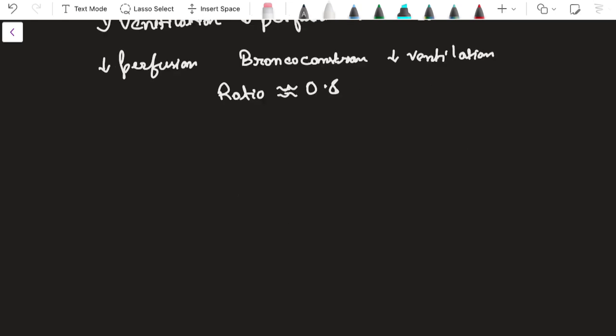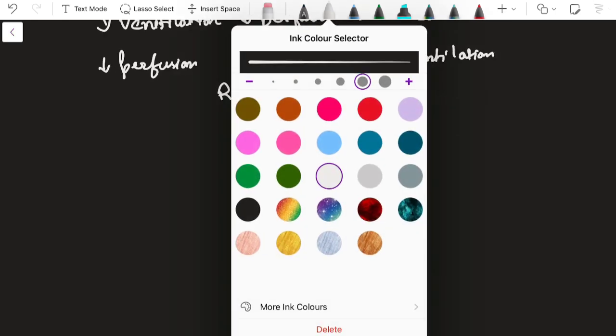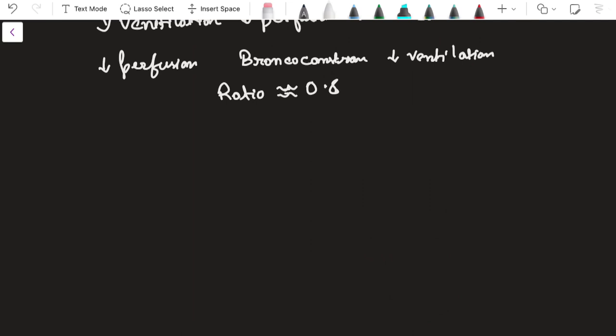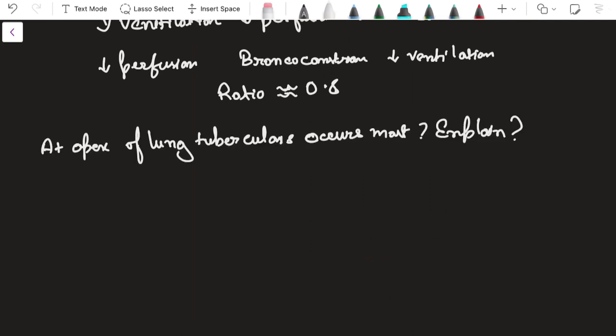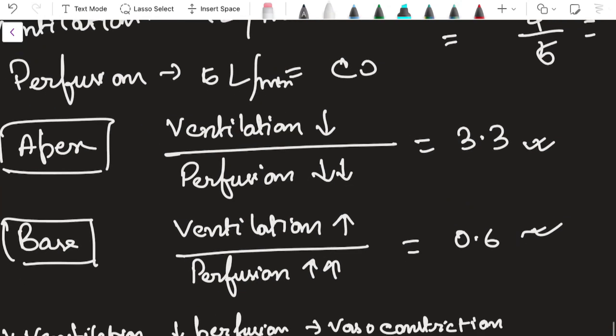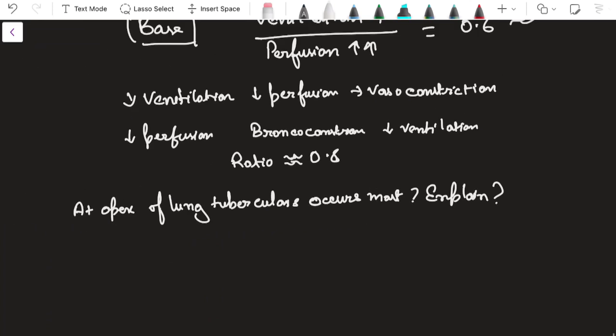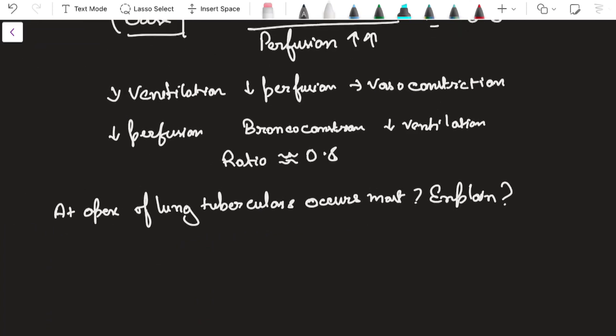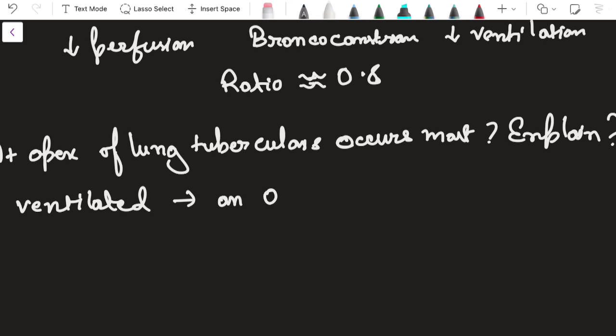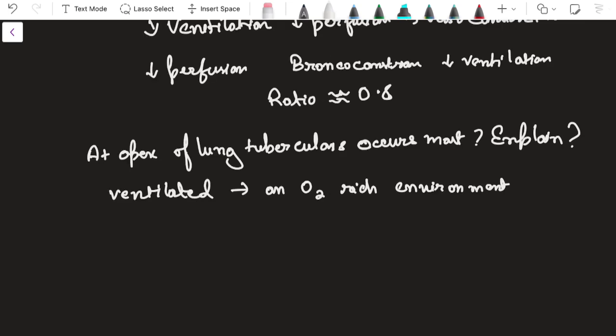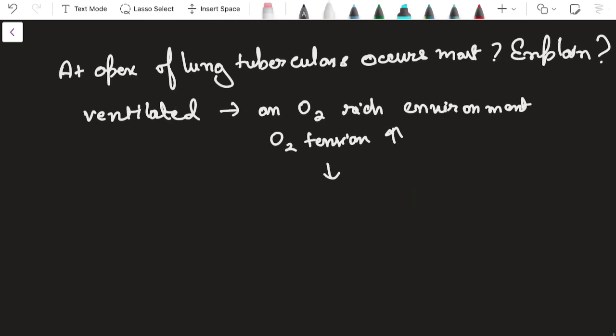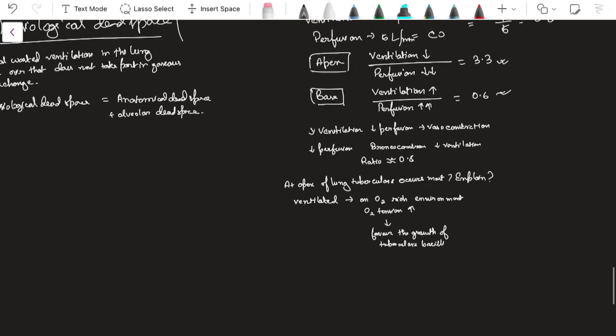Now, one important question is asked here, again of the explain why type. Why does tuberculosis infection occur in the apex of the lung? At the apex of the lung, as I already showed you, there is a very high ventilation perfusion ratio. That means the apex of the lung is very much ventilated with respect to perfusion. More ventilated means there will be an O2 rich environment, that is, oxygen tension will be increased. So there will be the maximum amount of oxygen at the apex. This favors the growth of the tuberculous bacillus, Mycobacterium tuberculosis, which will grow here more readily than in the base or any other part of the lung.